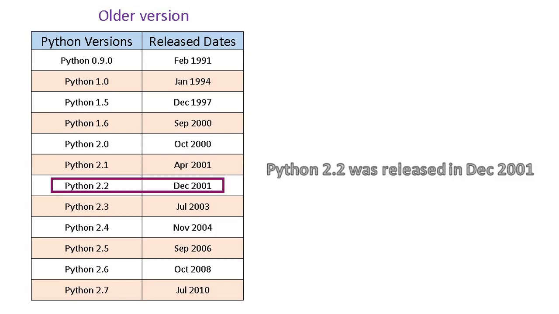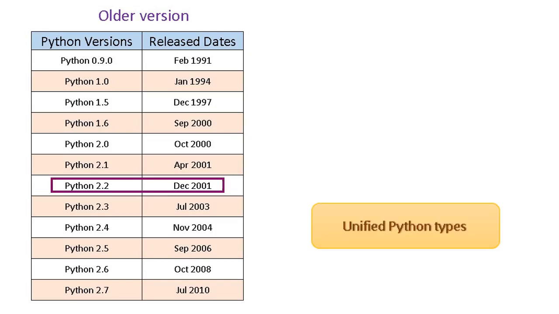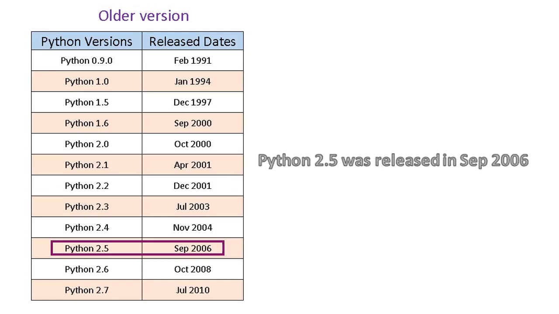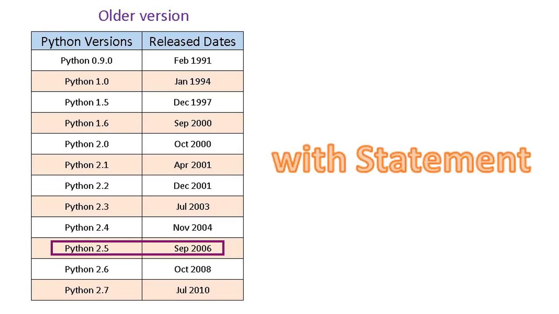Python 2.2 was released in December 2001. A major innovation was the unification of Python's types written in C and types written in Python into one hierarchy. Python 2.5 was released in September 2006. In this release, the with statement was introduced, which encloses a code block within a context manager.